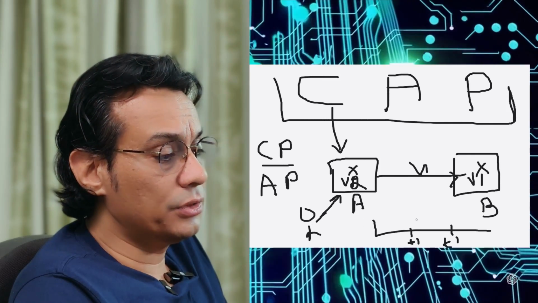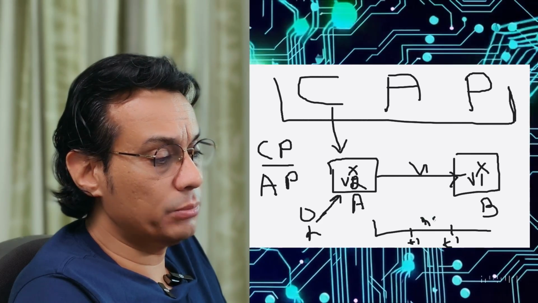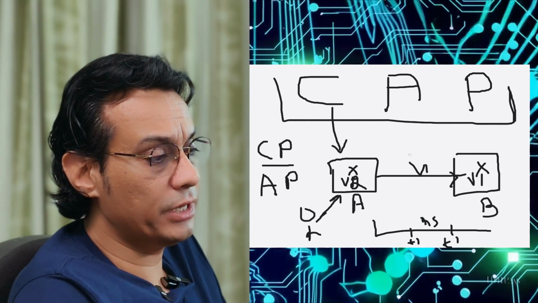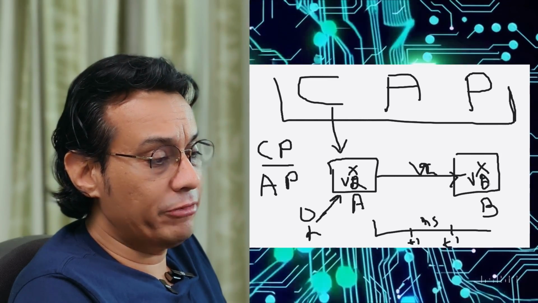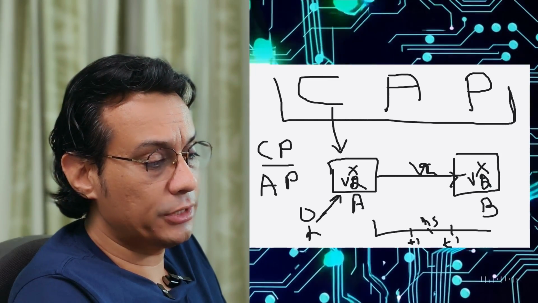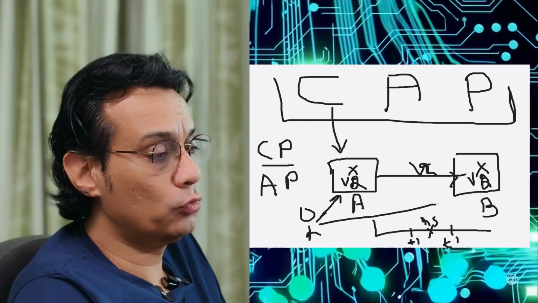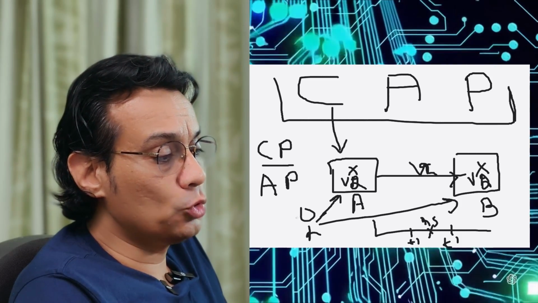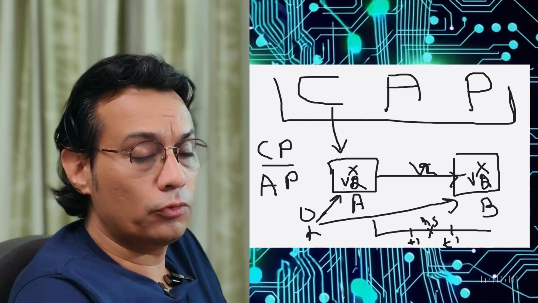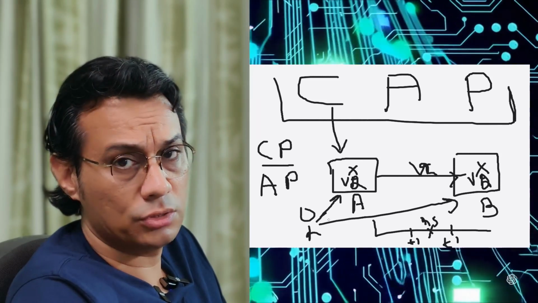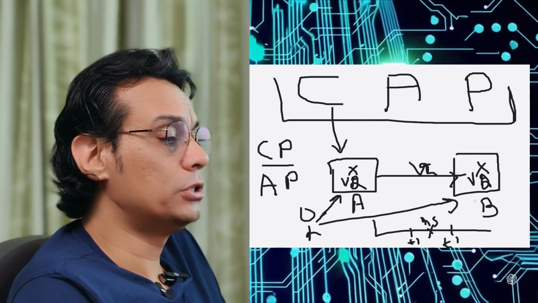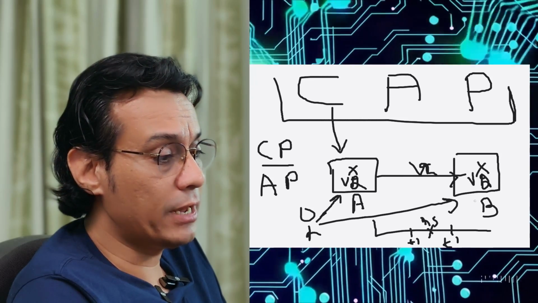Then there's a millisecond gap before this V2 reaches system B. If a user comes in between, the value would be different. A user getting the value from system A would get V2, and any user getting data from system B would have version 1.